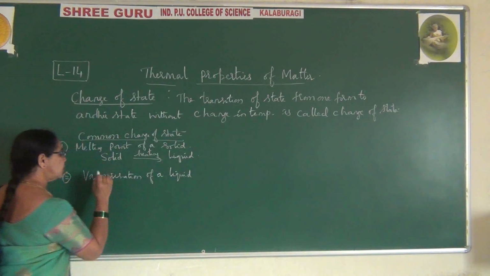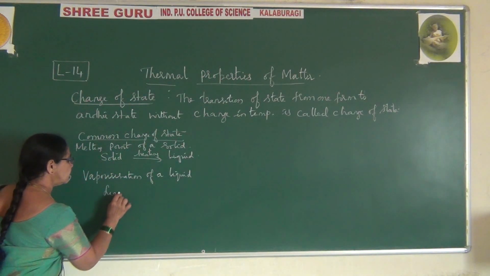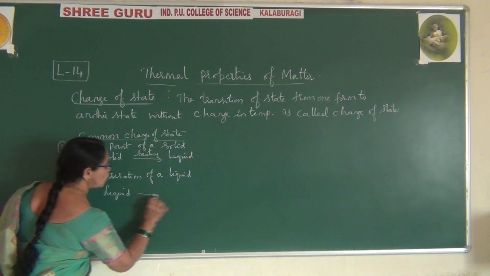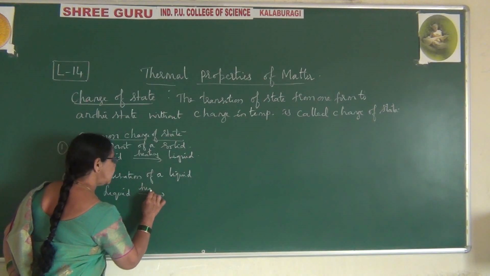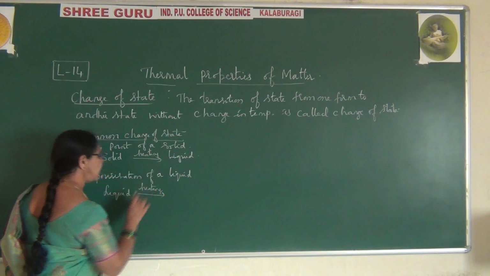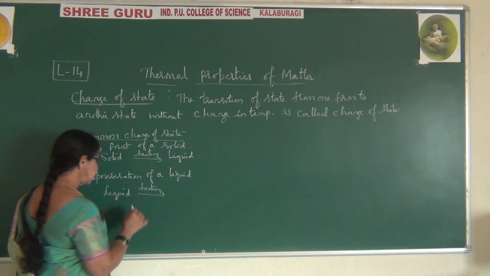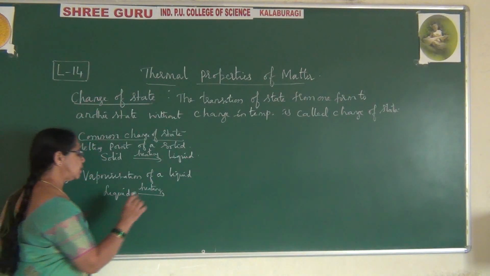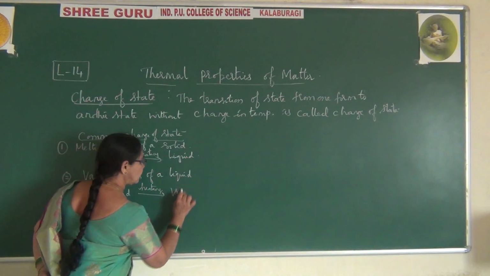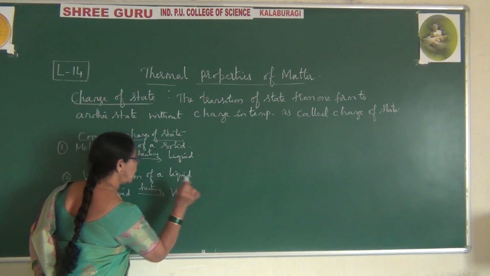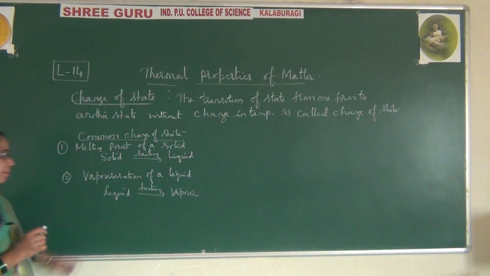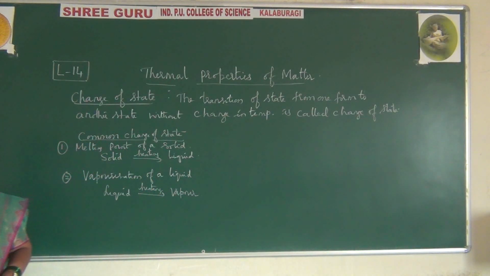First we have liquid, and this liquid on heating to maximum temperature, once it reaches that, changes to vapor. For this we call it vaporization of a liquid.